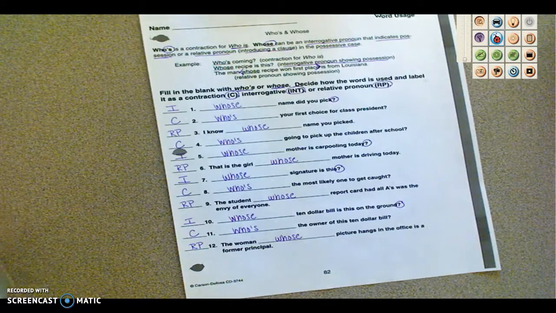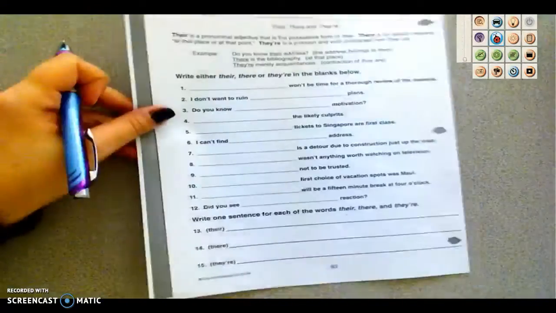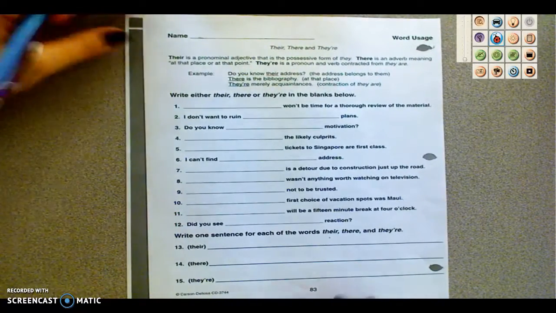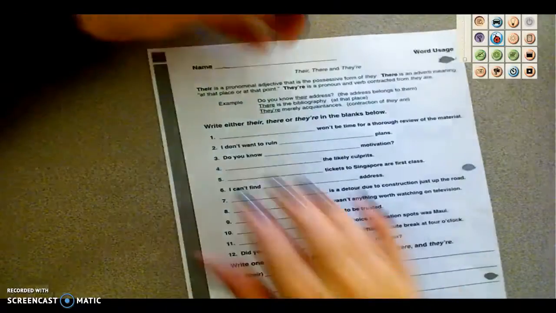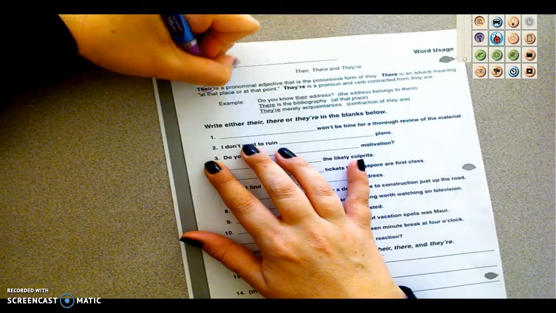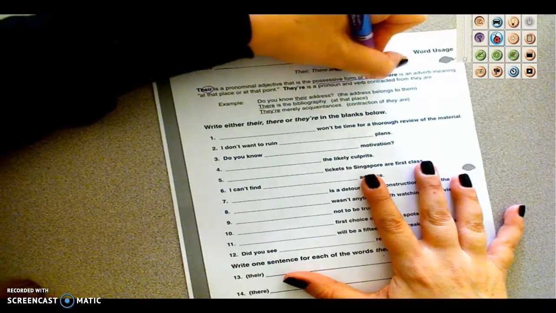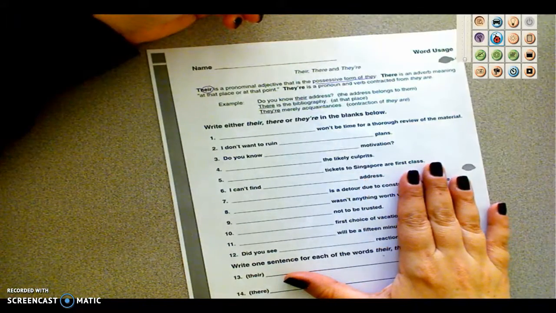You guys did excellent. Go on to page 83. Their is the possessive form of they, so it shows ownership, right?